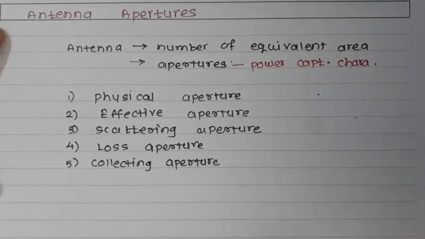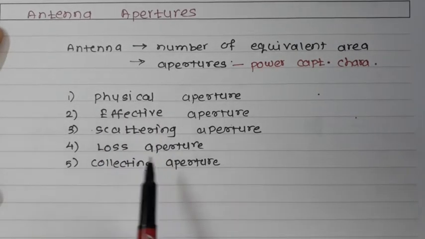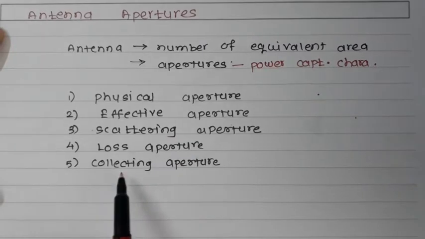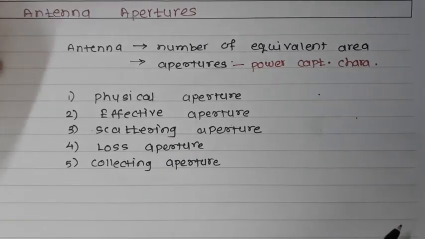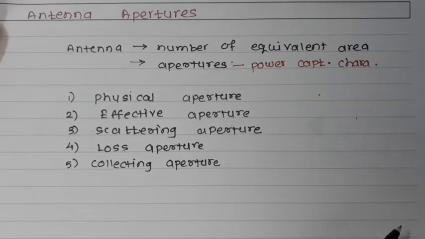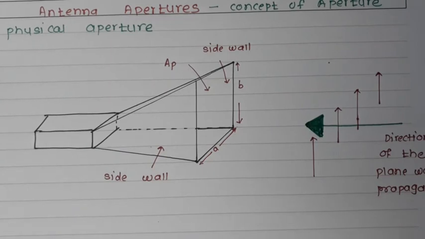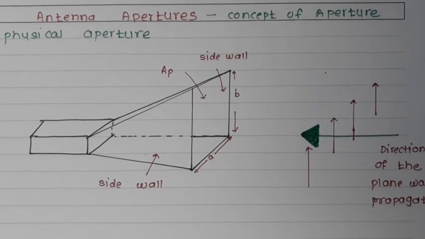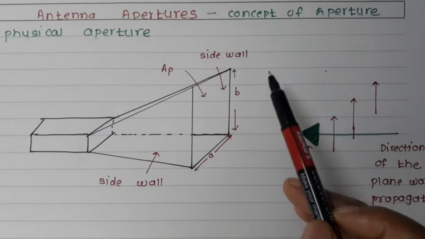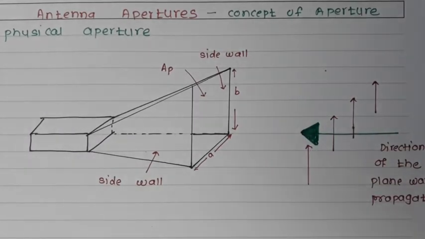Here we can say these areas or apertures can be distinguished as physical aperture, effective aperture, scattering aperture, loss aperture, and the collecting aperture. Now let us first understand the concept of the aperture with the help of the physical aperture. So the first type of aperture is nothing but the physical aperture. What do we mean by the aperture, what does it describe? For that we'll first understand the physical aperture.